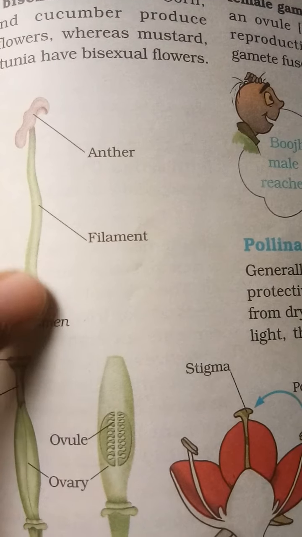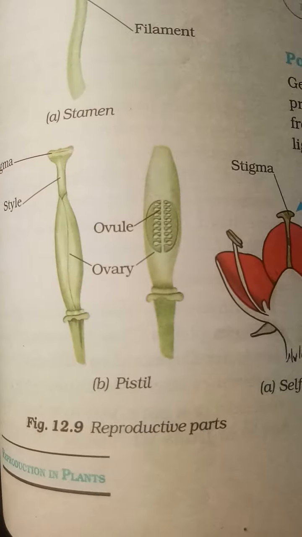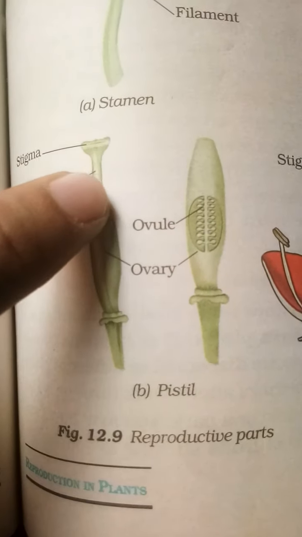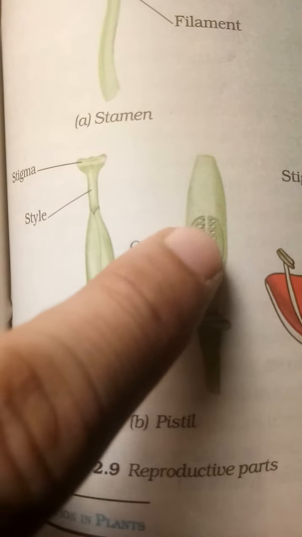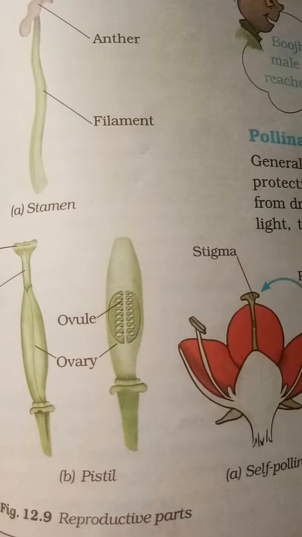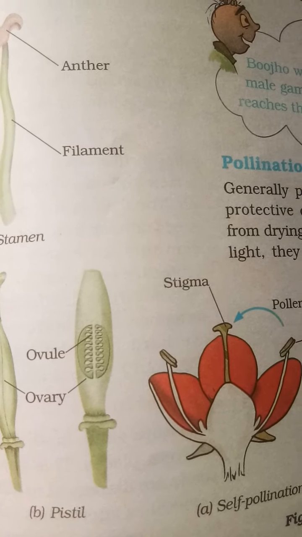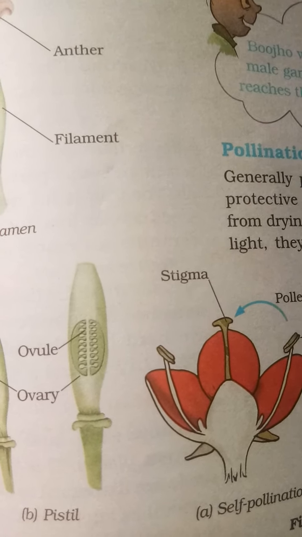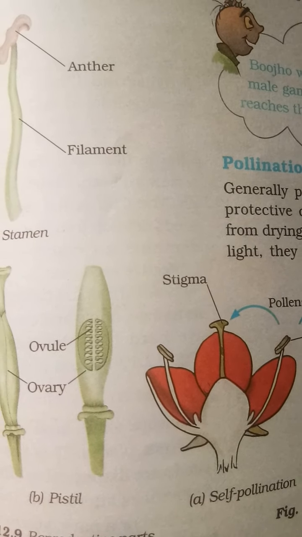That tube is called the filament, and the upper part is called the anther. Here the inner part is the stigma. That tube is called the style, and inside the ovary small seeds are seen, that is called the ovule. The receptacle, or thalamus, is the part of the branch on which a flower forms.